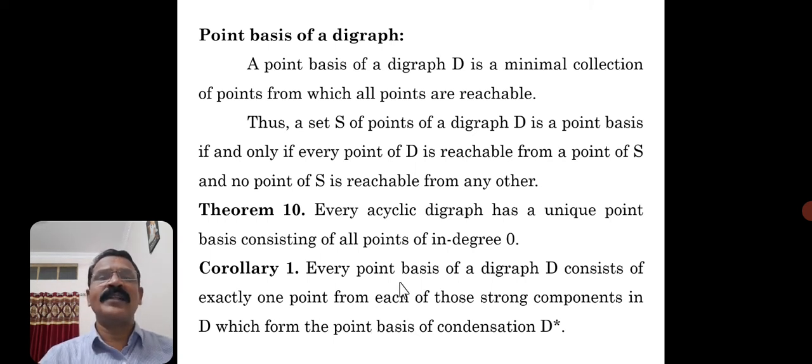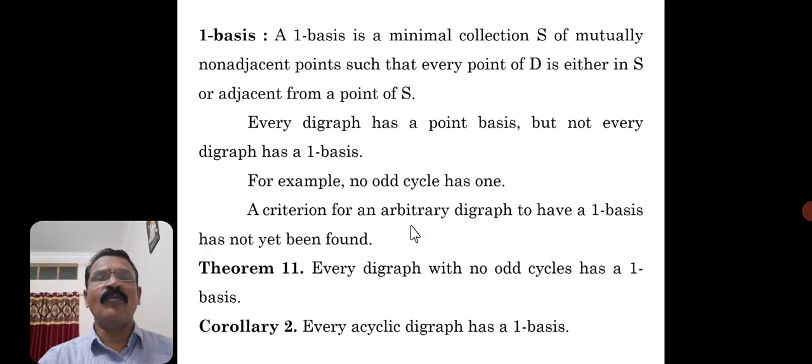Now, what we have considered is a point basis. Based on that concept, there is another concept called a one basis. So what is a one basis?